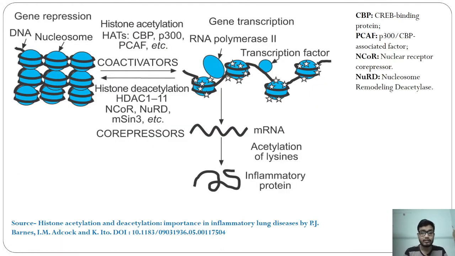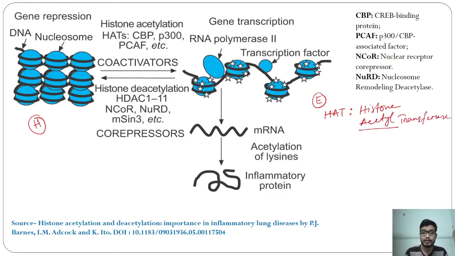Now if I draw heterochromatin here and euchromatin here, a functional enzyme known as HAT, histone acetyl transferase, works. The histone acetyl transferase enzyme works perfectly on the euchromatin region, but here DNA is tightly packed with nucleosomes, each and every nucleosome, so HATs cannot act here. There is no activation of HAT.